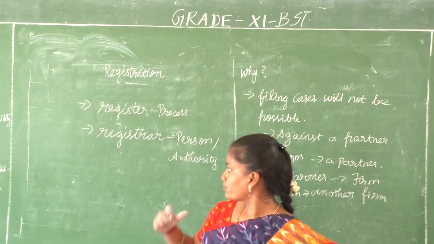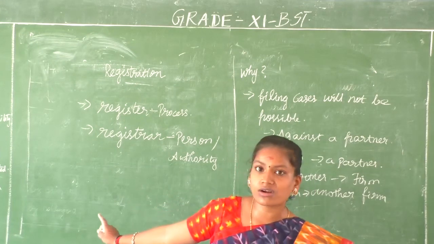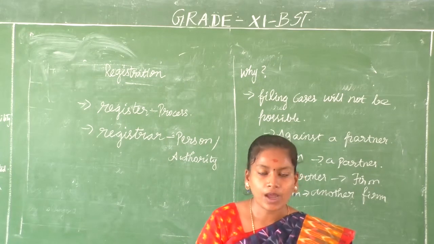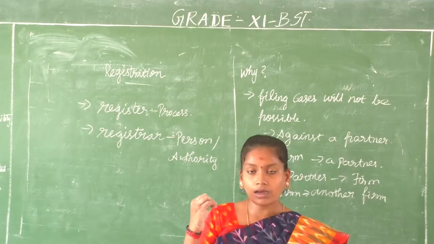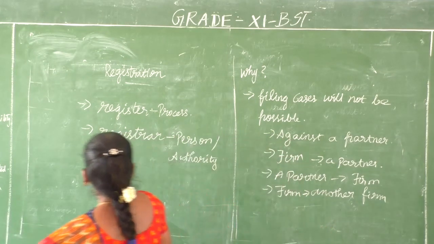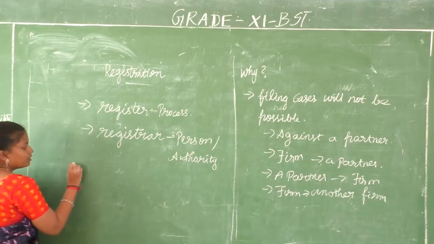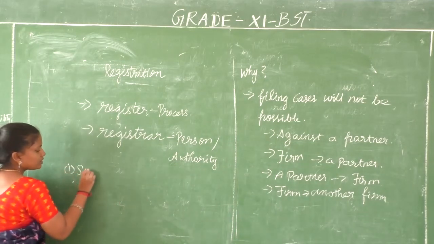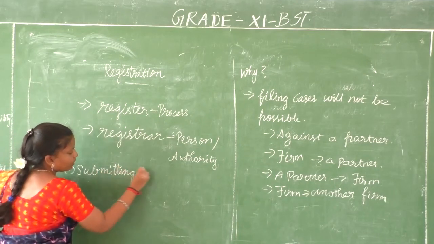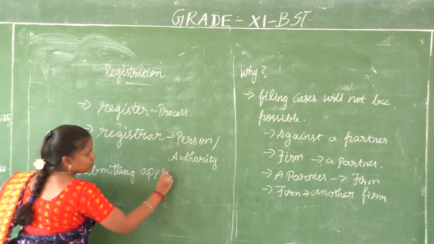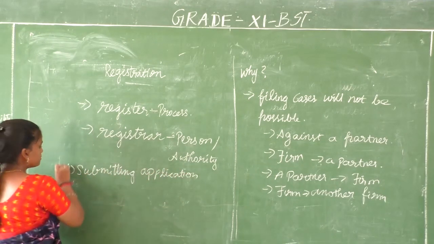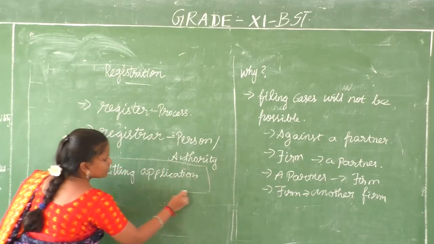So to whom do you have to go? You have to go to the registrar of firms, and you have to register your company's name. What are the important things that you have to do? First, you need to submit your application. The first step is submitting the application. To whom do you have to submit? To the registrar.